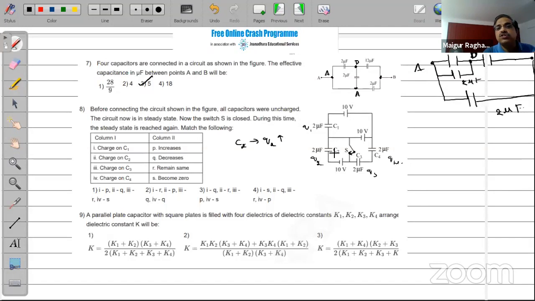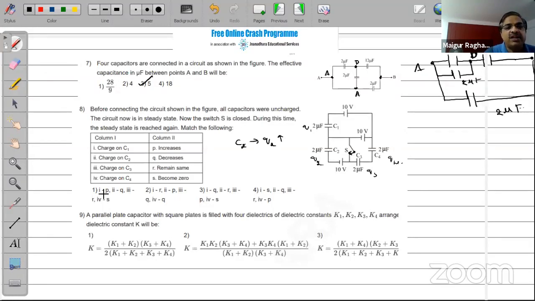After the switch is closed, C2 will start gaining the charge. I'm very sure about C2. So let me keep an eye on C2 and see which options I can eliminate. In a problem like this, you need to be careful. You should eliminate the answers. That will help you to answer it quickly.